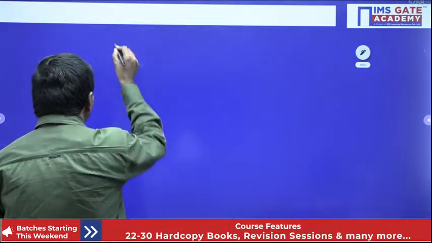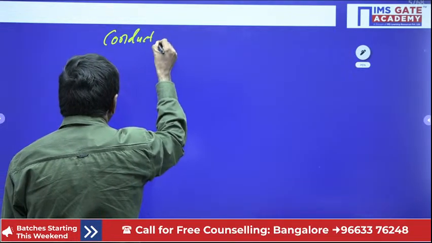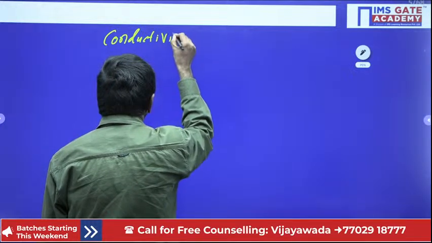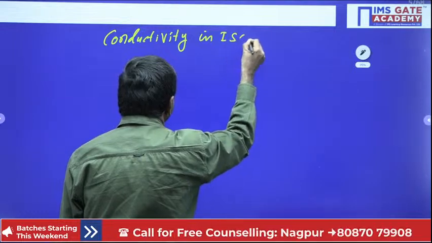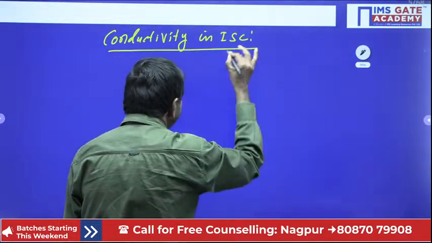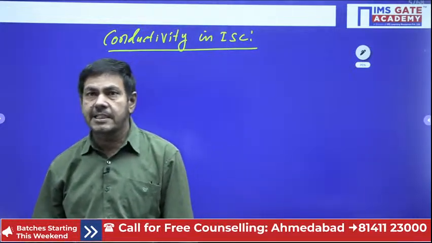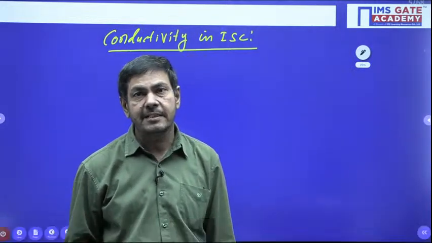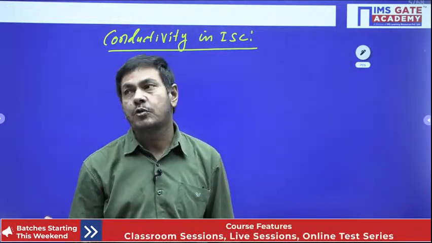The next one, conductivity in intrinsic semiconductor. But after giving all these formulae, then I will start the problems also. Conductivity in intrinsic semiconductor. I said already, the current density in semiconductor is nothing but the summation of the current density due to electrons plus current density due to holes. I have taken both.